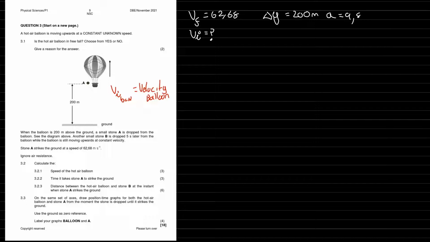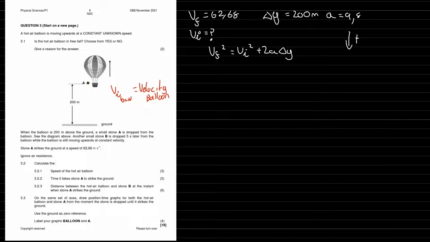Nothing else. So the perfect equation for us to use is Vf squared equals Vi squared plus 2a delta y. And let me just mention that I'm going to take downwards as positive.